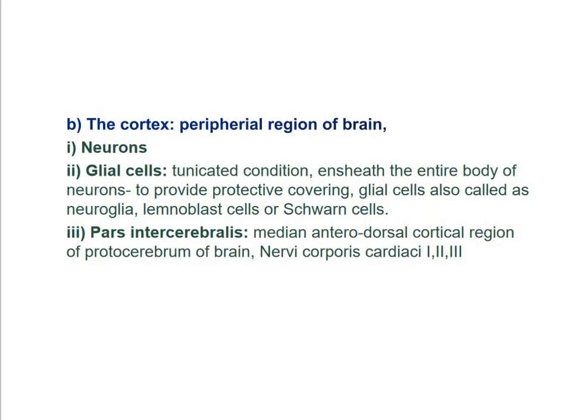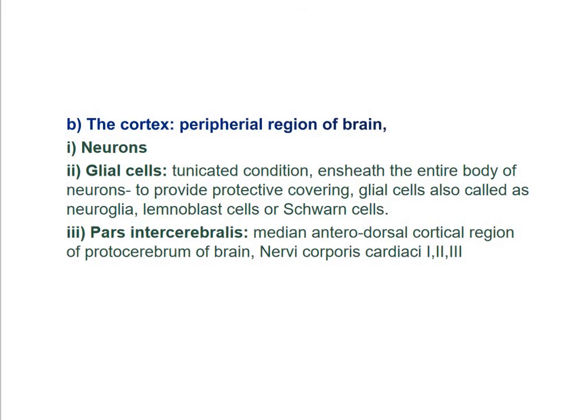Here the tritocerebral cortical region contains paired groups of neurosecretory cells, the ventral neurosecretory cells, which extend their axons and constitute the nervi corporis cardiaci third.